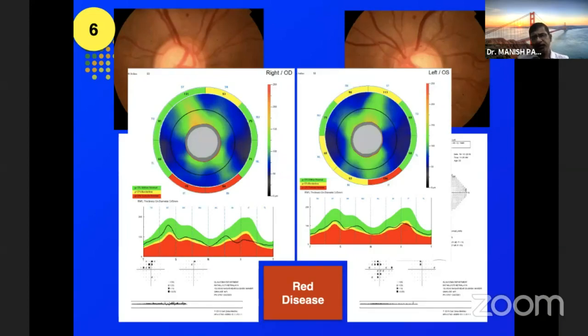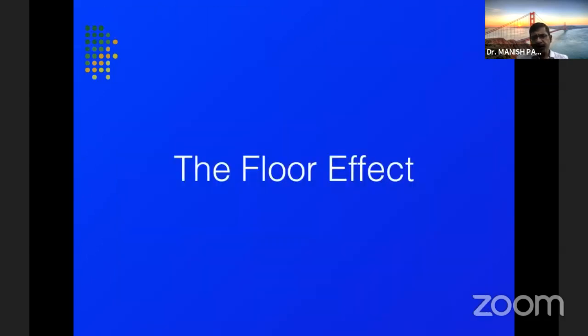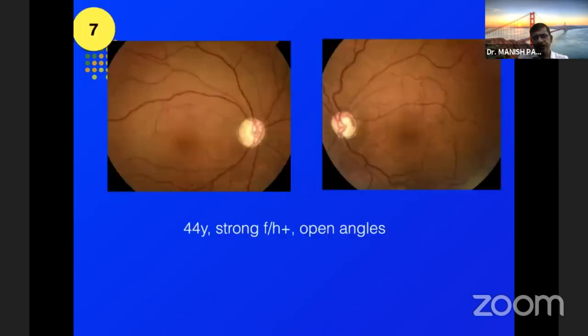A red disease would basically mean that imaging is showing up some defects which are actually not existent in that patient. So there may be a lot of factors which may be responsible for this. A very important thing about OCT is something called a floor effect. So OCTs may actually help you up to a certain point, but after a certain point, they will not help you because there is a floor effect.